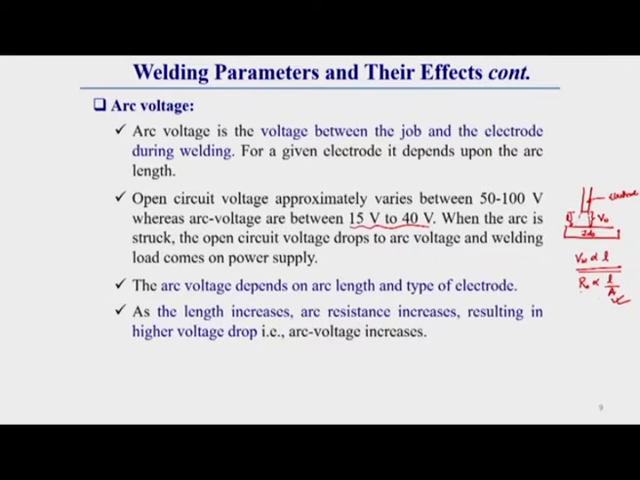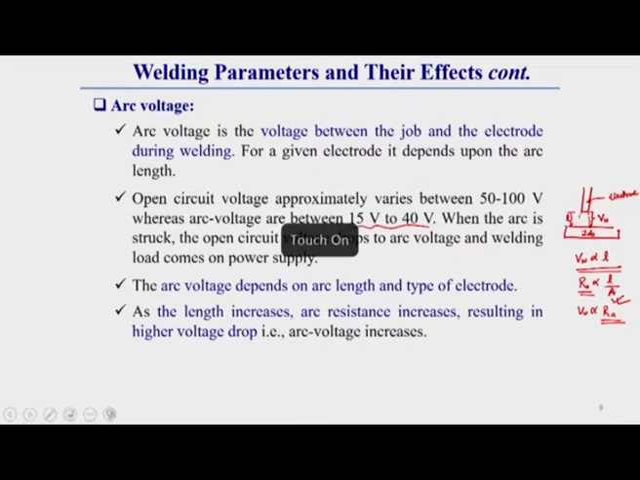So this arc voltage we can represent by L by A, and V is proportional to the resistance of the arc. Keep in mind that welding voltage or arc voltage is proportional to arc length. As the length increases, arc resistance increases, resulting in a higher voltage drop, that is, higher arc voltage.